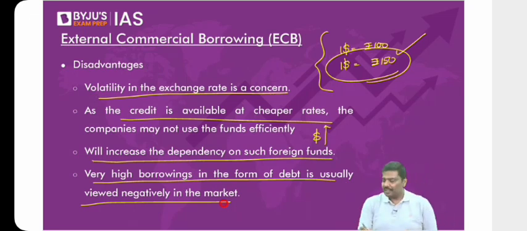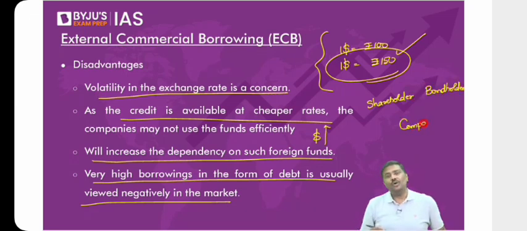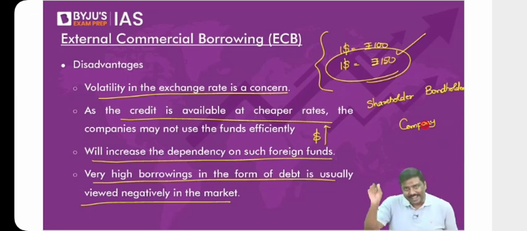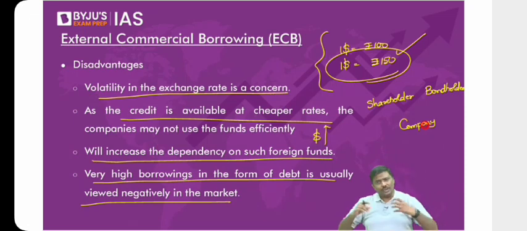Follow this carefully. Imagine you are a shareholder, and right on the other side there is a bondholder, and here is a company. Now tell me, between shareholder and bondholder, to whom will the company provide guaranteed returns? Let me know, between shareholder and bondholder, who is going to get guaranteed returns?